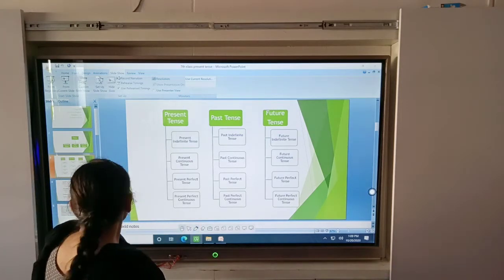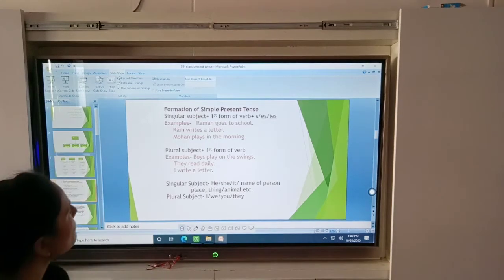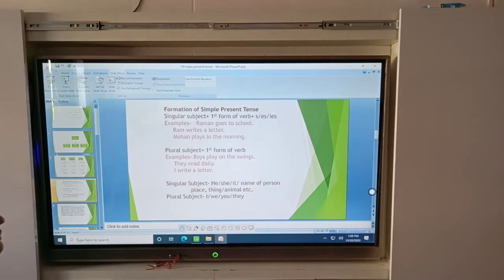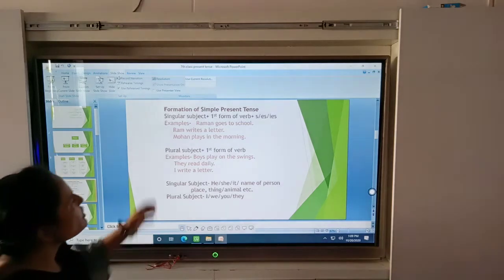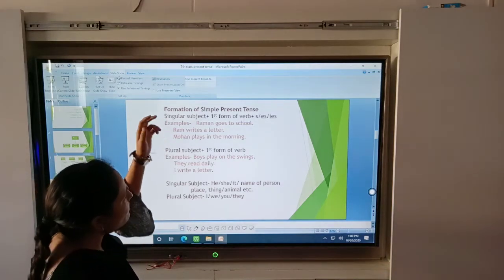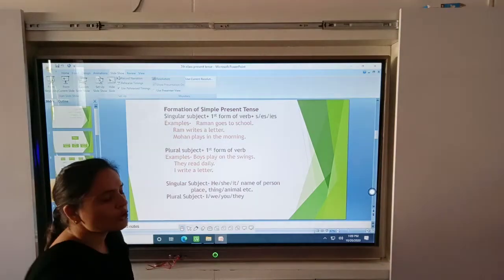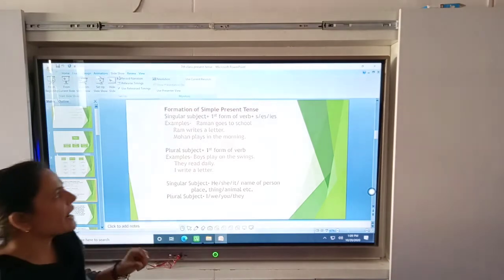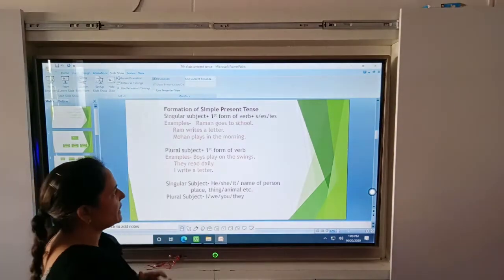Now look at the next slide. First of all, the formation is very easy. First the subject, after that the base form of the verb, the root form of the verb, and add s, es or ies.